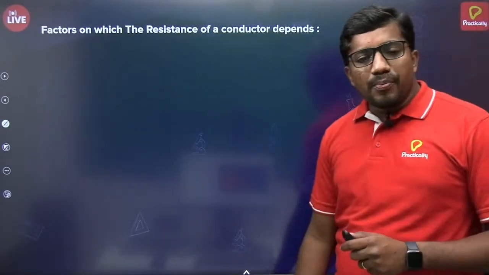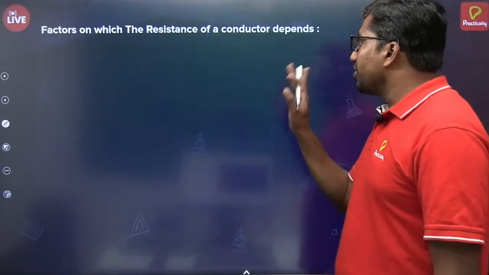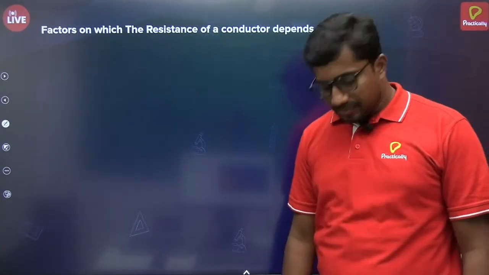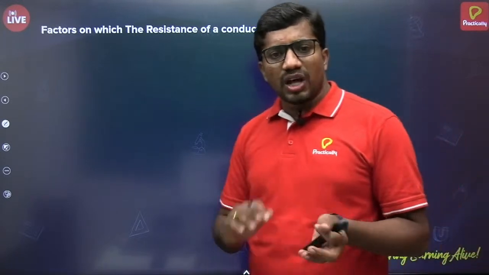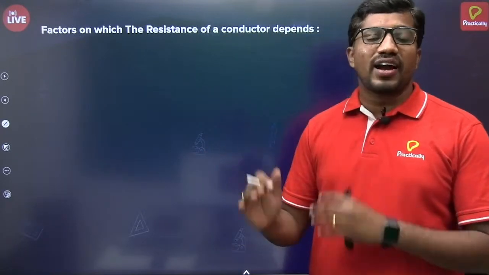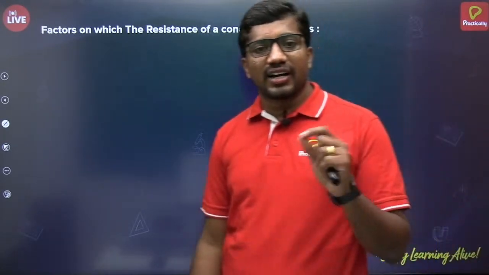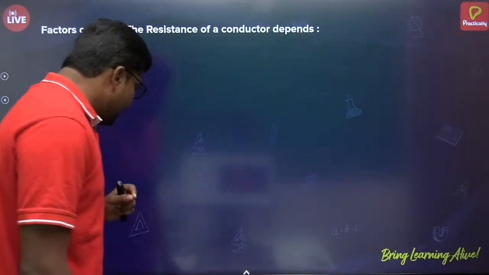Another important topic: factors on which the resistance of a conductor depends. Based on the resistance property, we have seen how materials are segregated. Now the next one is on what factors the resistance of a particular conductor depends.